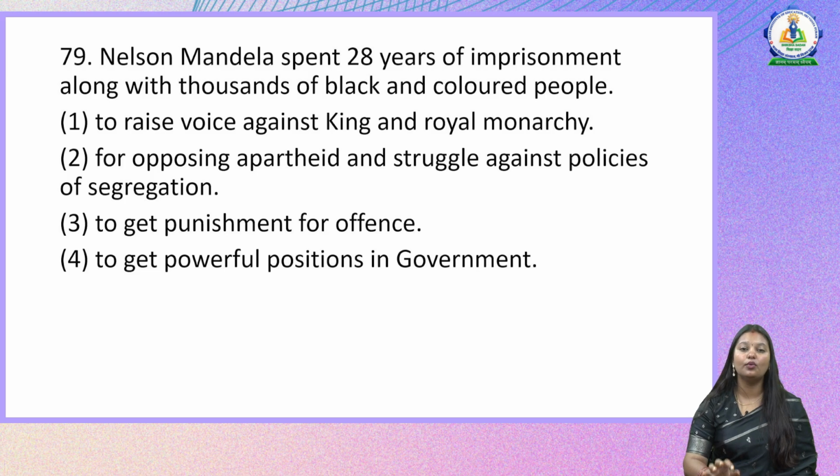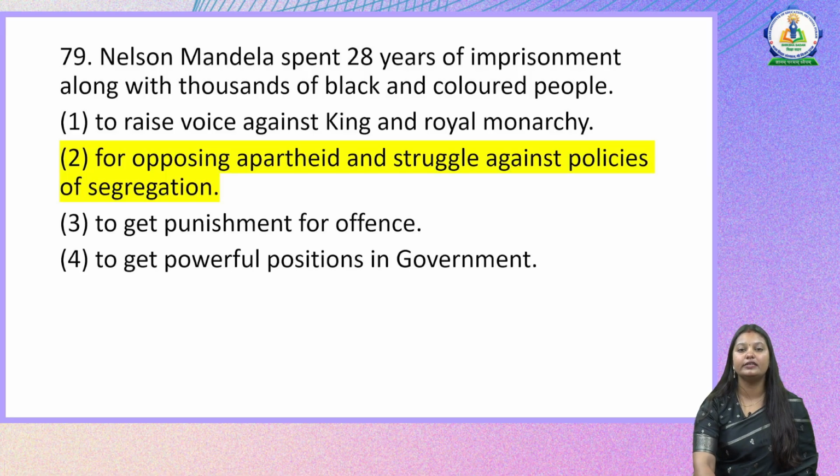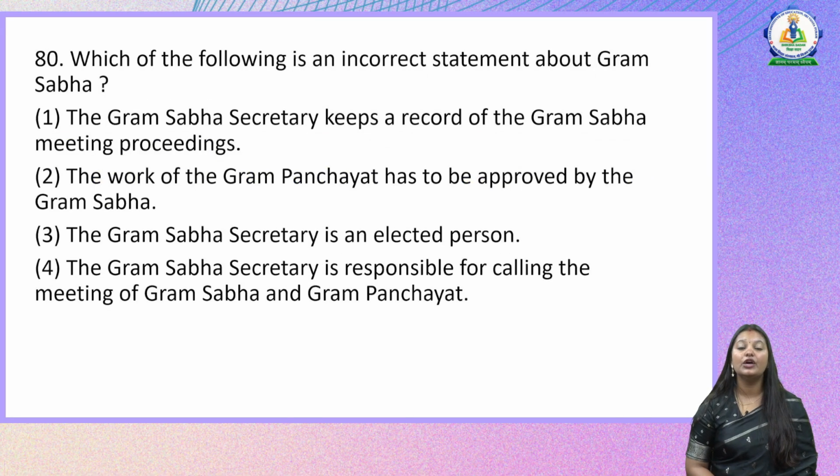So the right and the most appropriate answer here is option 2, for opposing apartheid and struggle against policies of segregation. Let us look at the next question. Which of the following is an incorrect statement about Gram Sabha?